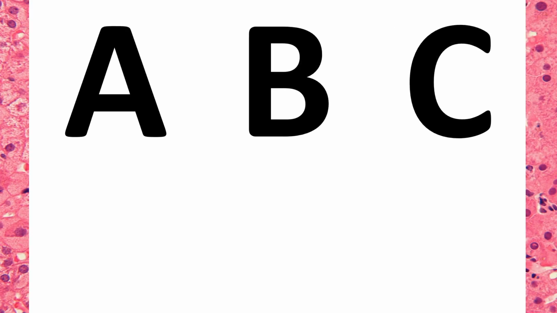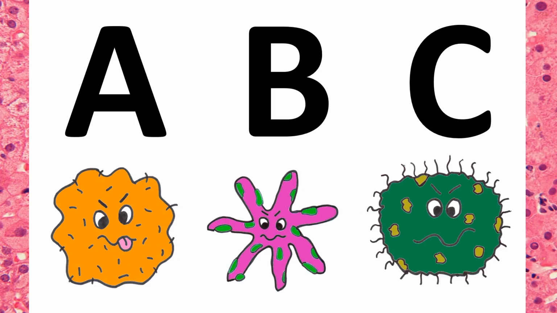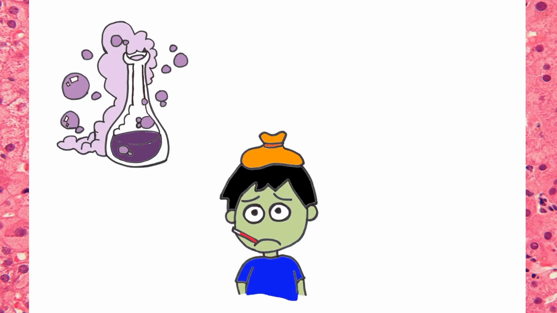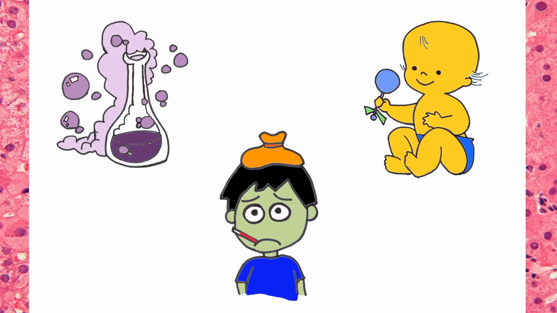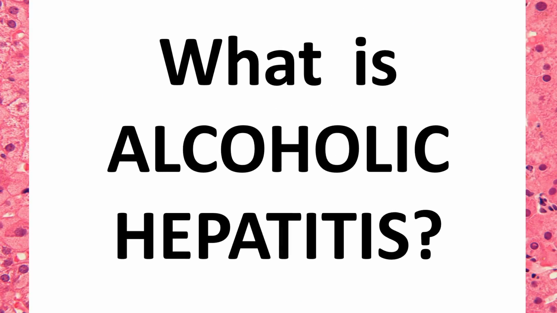When most of us think about hepatitis, we think of the viral forms, which include the commonly known hepatitis A, B, and C. But did you know there are other forms of hepatitis? These include toxic hepatitis caused by chemicals, autoimmune hepatitis, neonatal hepatitis occurring in infants, and today we will discuss alcoholic hepatitis. Alcoholic hepatitis is inflammation of the liver caused by drinking alcohol.